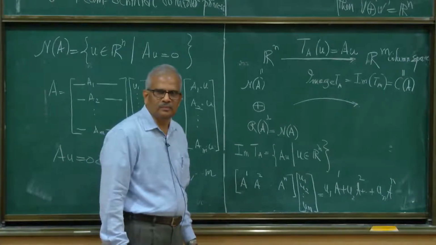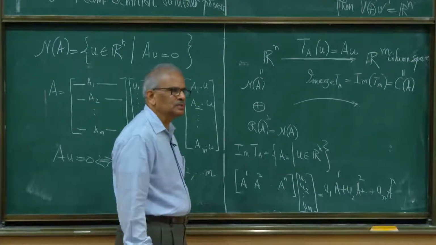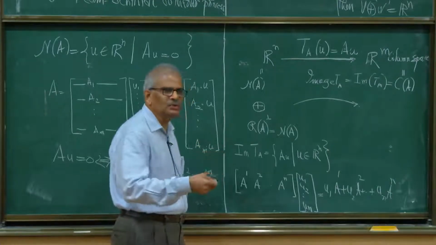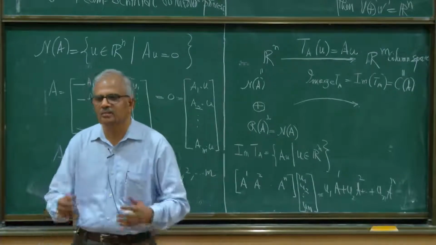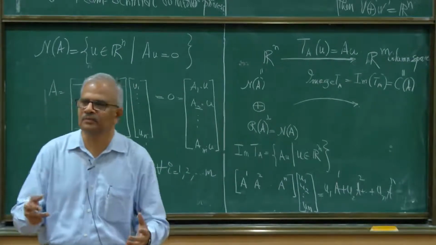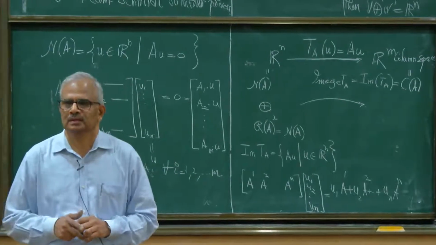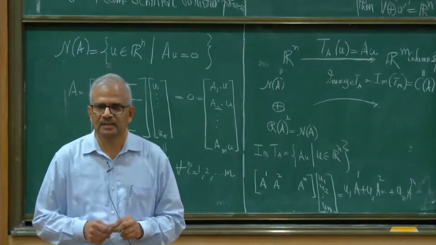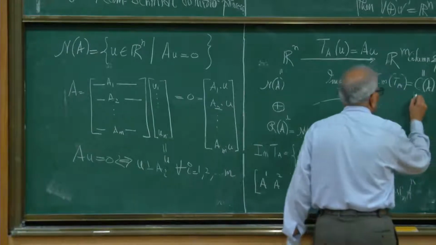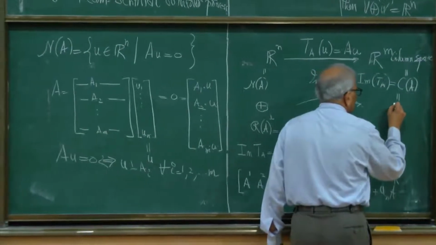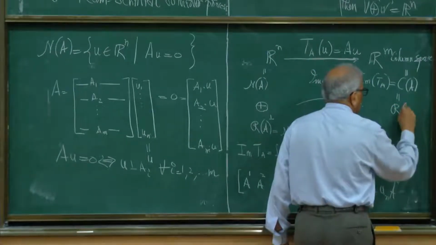The perpendicular subspace of the column space is the set of vectors which are perpendicular to every column vector of A. But the column vectors of A are the row vectors of its transpose. So this column space is nothing but the row space of its transpose.